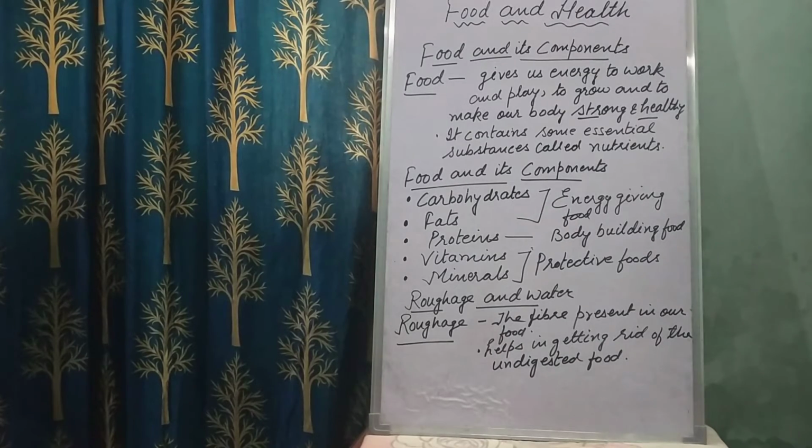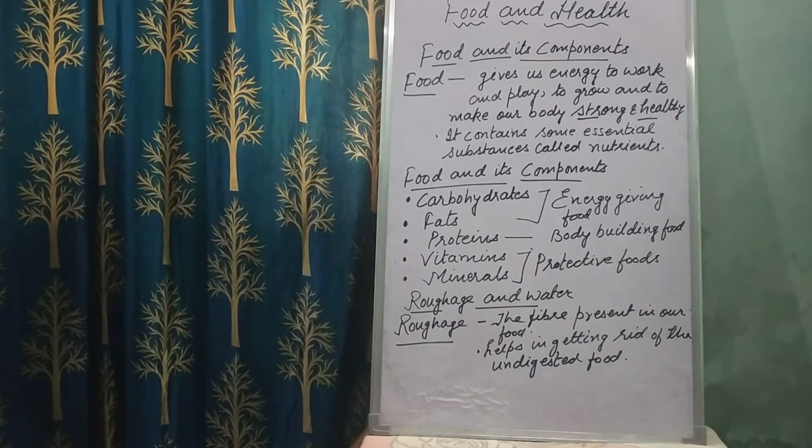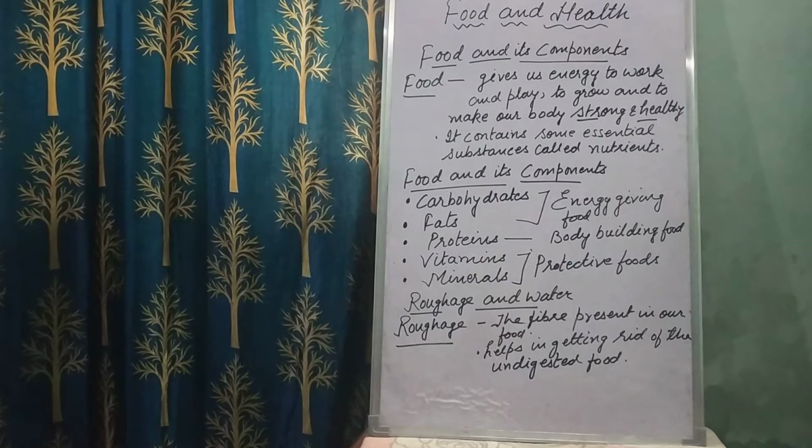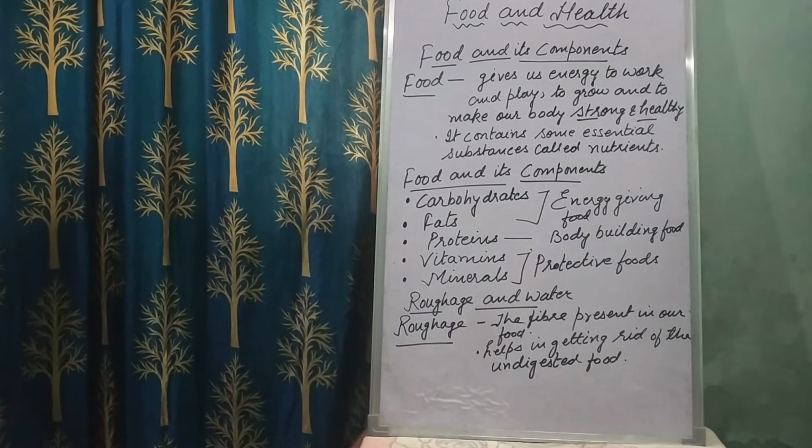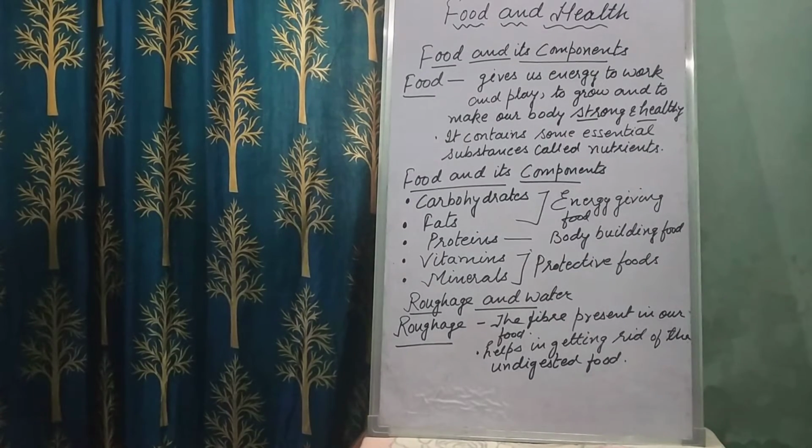So food items rich in carbohydrates are called energy giving food. They give us energy. So the energy giving foods are rice, wheat, corn, potatoes. They give you a lot of energy to do work. So children, the people who do a lot of physical work such as laborers, farmers and sportspersons, they need a lot of carbohydrates to give them more energy, right?